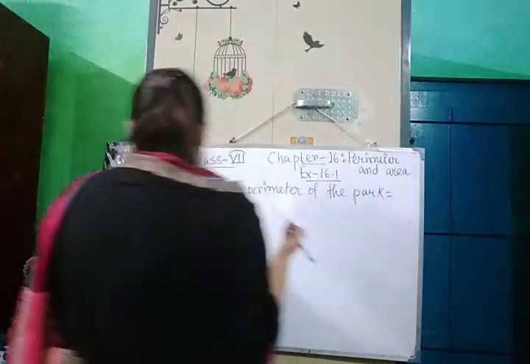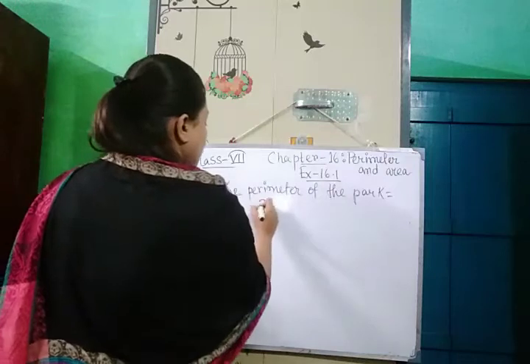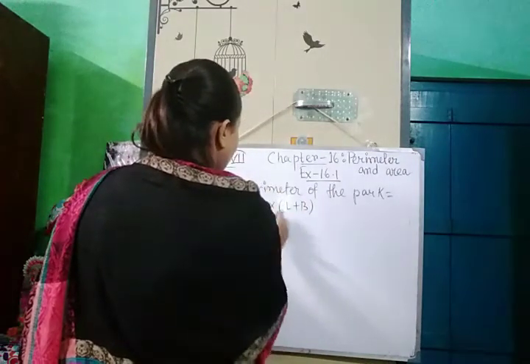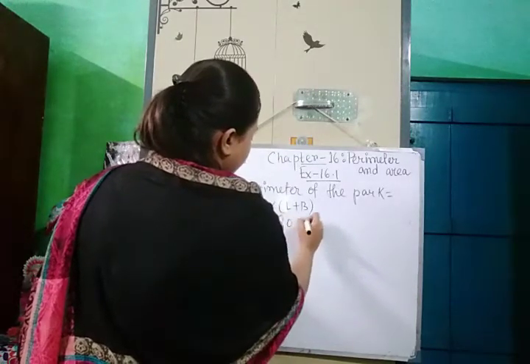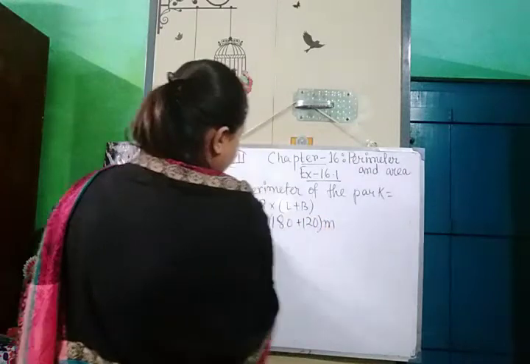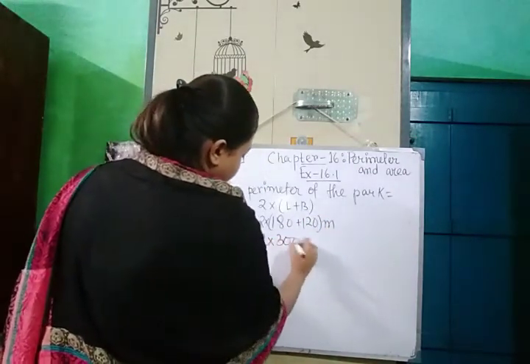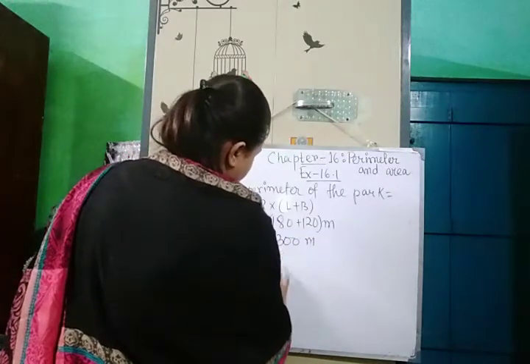So the perimeter of the park is 2 into length plus breadth. 2 into L plus B I am writing here, that is 2 into 180 plus 120 meter, that is 2 into 300 meter, that is 600 meter.